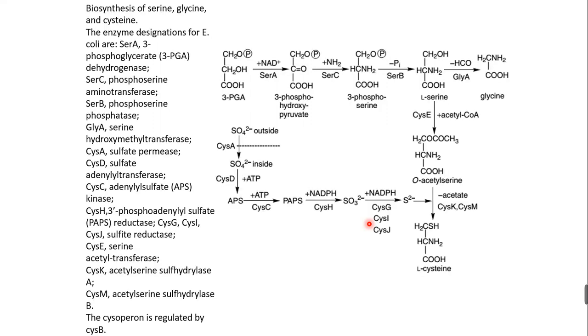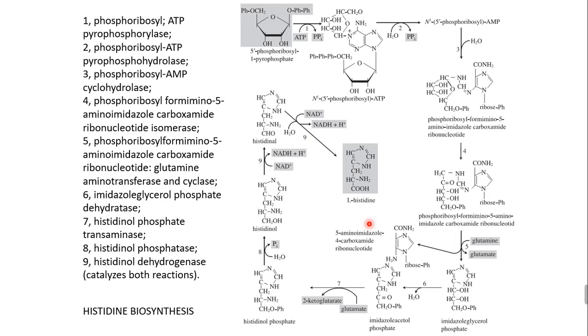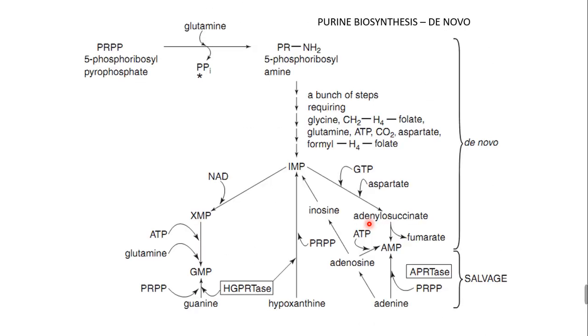And this page is not needed. If you want to study elaborately about serine and glycine, you can have this one, and histidine biosynthesis is very, very important. With this we can conclude all the amino acid biosynthesis, and we can continue with purine biosynthesis and pyrimidine biosynthesis next class. Thank you.